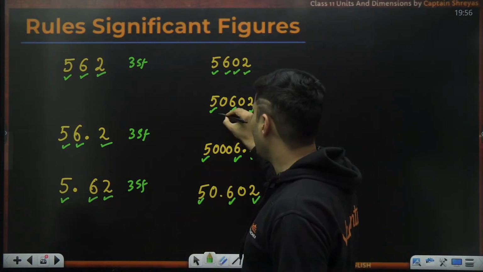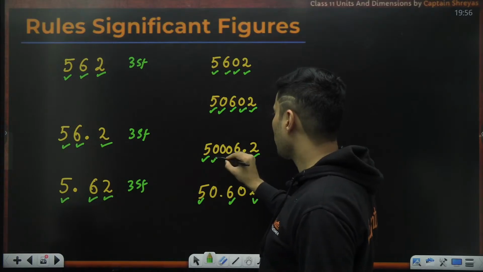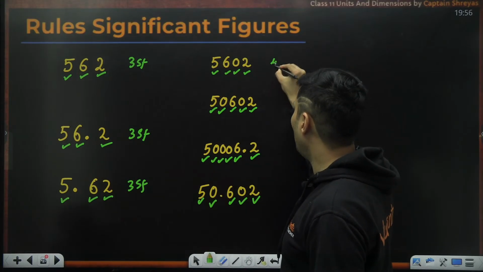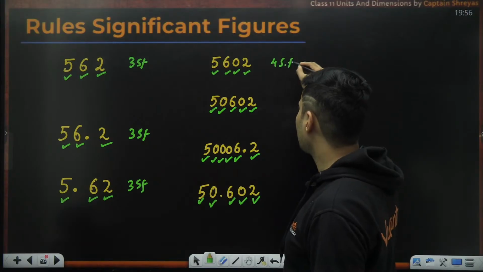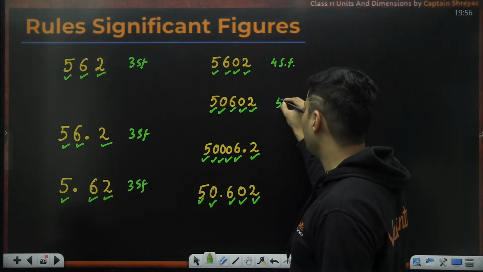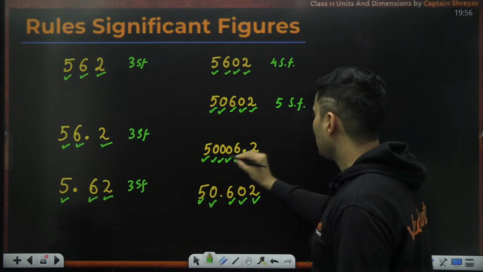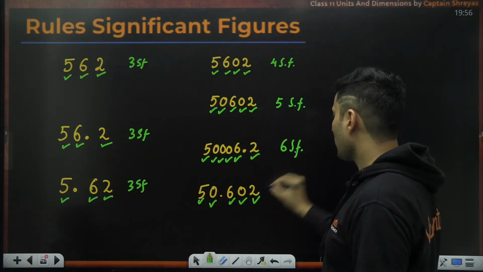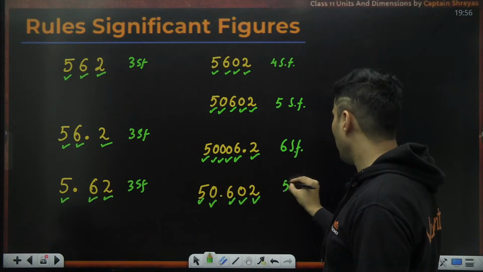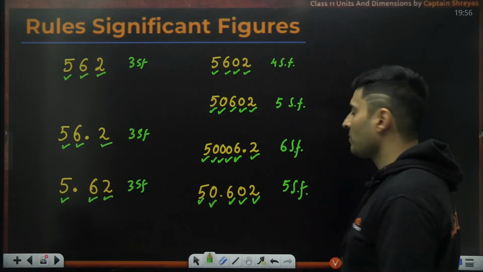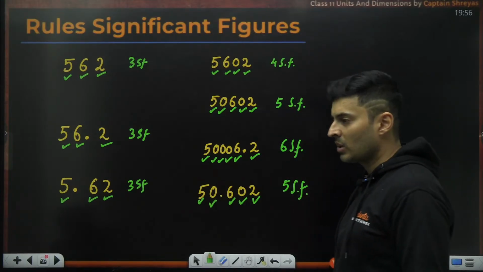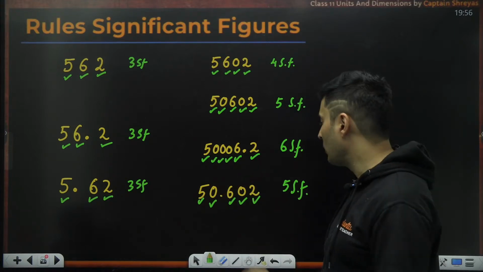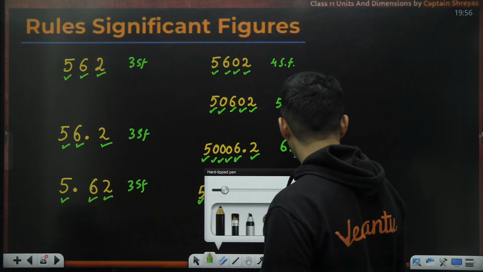So this zero has to be counted. These two also, these three also, this and this also. So this has 4 significant figures. This has 1, 2, 3, 4, 5 significant figures. This has 1, 2, 3, 4, 5, 6, 6 significant figures. This is 1, 2, 3, 4, 5, 5 significant figures. That's how you solve them. So any zero which is between two significants has to be counted. Is that absolutely clear, my dear students?